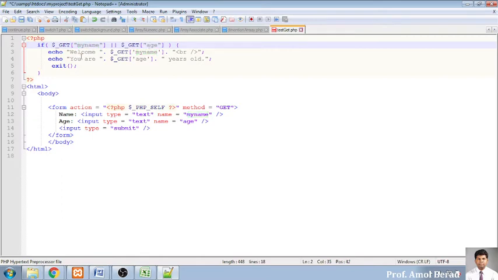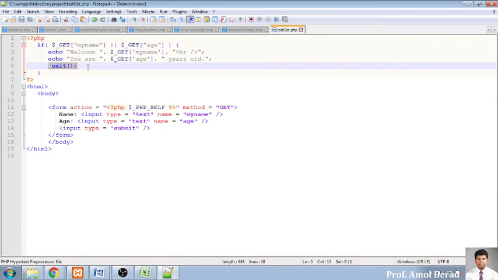Displayed over here with the help of echo. So welcome, the name you have given, and your age is like this. Okay, so your age will be like this, and it will be exiting immediately after displaying this on a screen. So the server connection will be stopped.